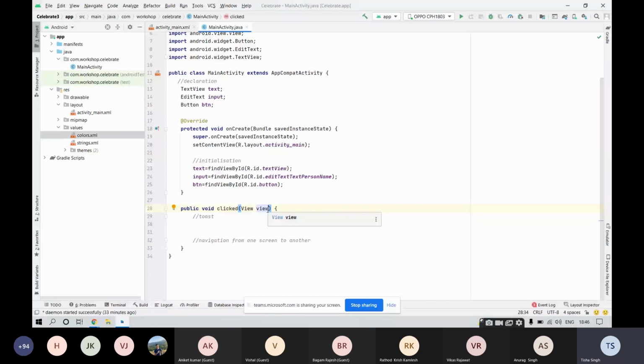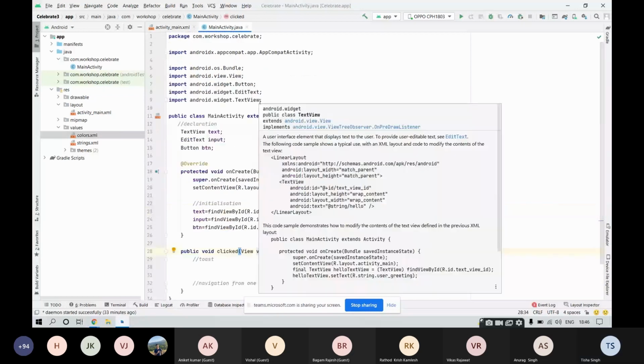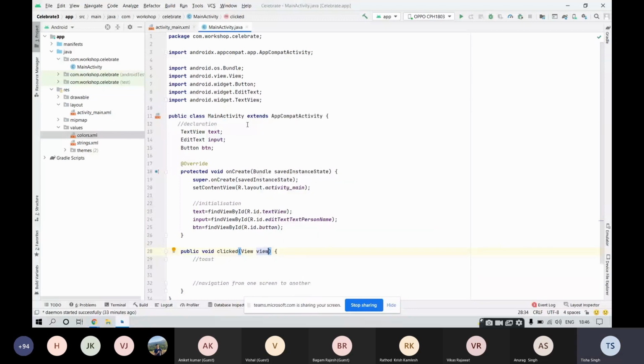Vishal is saying that text view has no import options. You must be getting an import option for text view, and if not, then I guess that your Gradle build did not take place properly. The same goes for Ashish also. So if you are facing an error with text view, you can try importing it manually. Import android.widget.TextView. Try to do this.